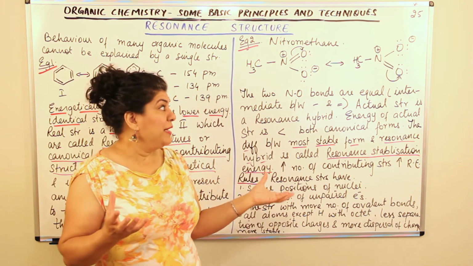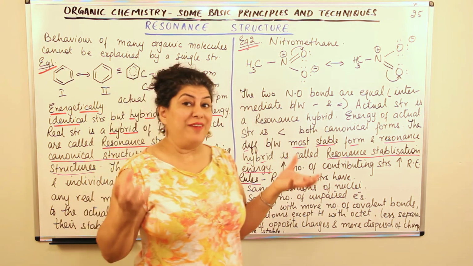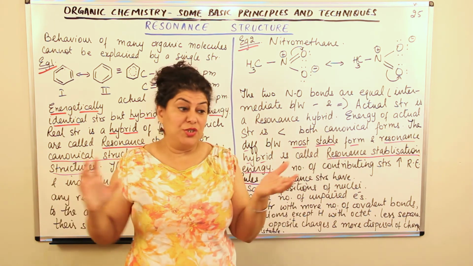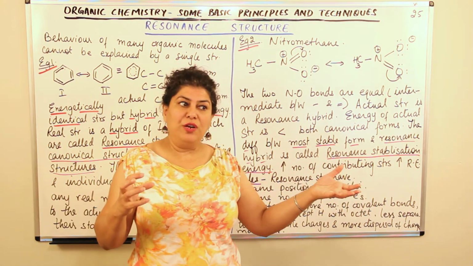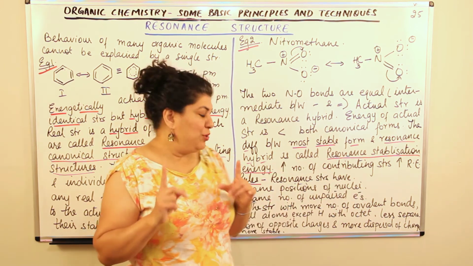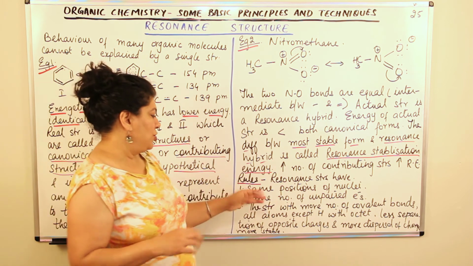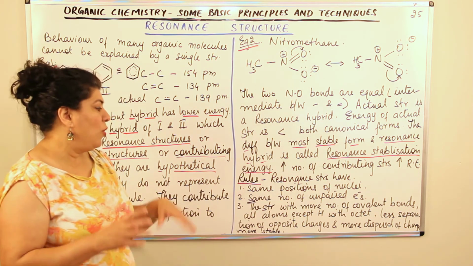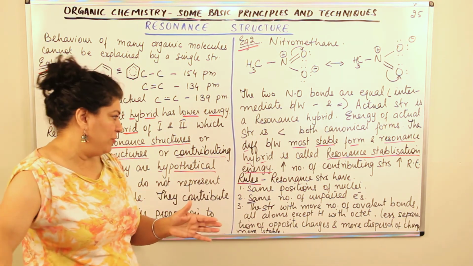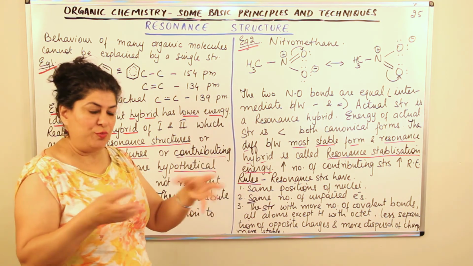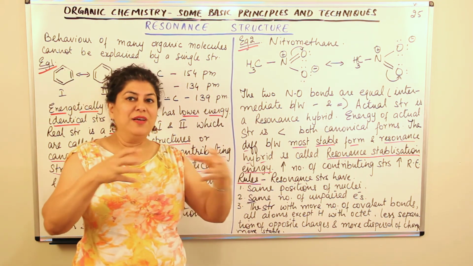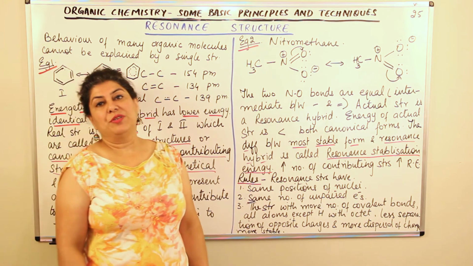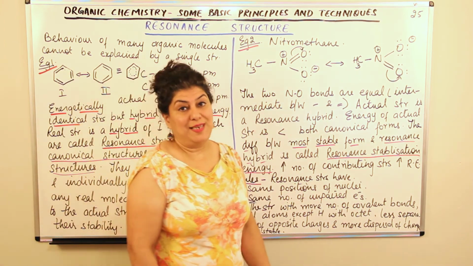So you remember I told you that all resonating structures will not have the same energy. We have taken examples where they have the same energy because they have only two resonating structures. When you have more than two resonating structures, one of them is more stable. Which one would that be? It would usually be the one, when you're writing these structures, of course the rules would be the one structure where there are more number of covalent bonds. All atoms have their octet complete except hydrogen. They have less separation of charges, which means they are not strong positive, strong negative. The positives and negatives are kind of distributed. There is a more dispersal of charges. Such a resonating structure would be more stable.